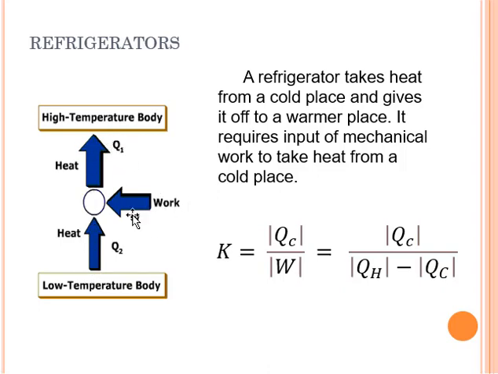Work is added, and that is the role of electricity. So you have here the efficiency for the refrigerator: QC over the work, which is equivalent to QC over QH minus QC.